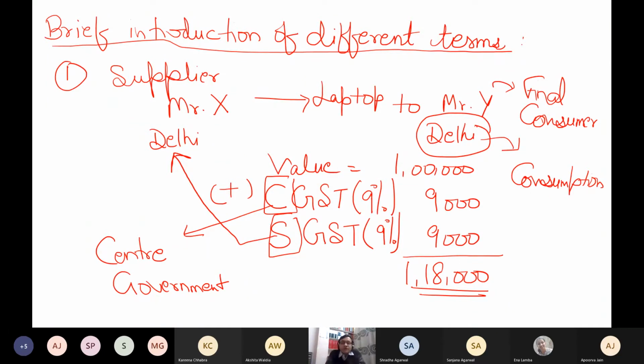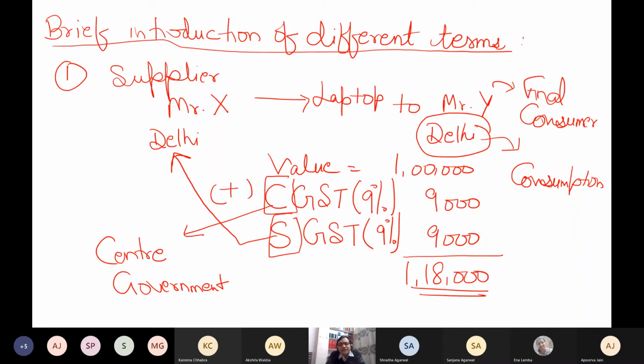Chandigarh is also a union territory, but in Chandigarh you don't have an elected representative. Elections are not held. In Chandigarh, the administration is governed by the Lieutenant Governor. But in Delhi, we have an elected representative and a chief minister. Puducherry also is a union territory, but there also we have a chief minister.